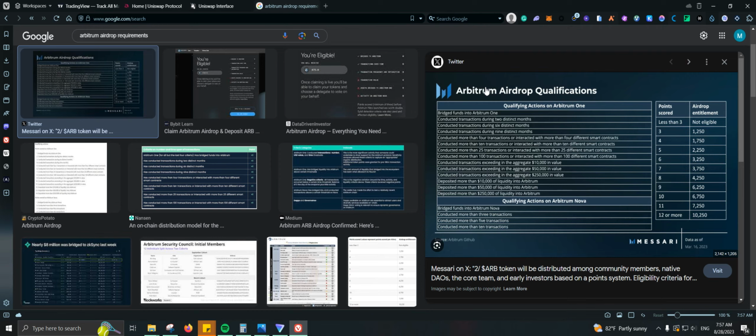And I think they allocated like 12% of the supply. So that is $100 million. So the bigger the project, more money we can make. So if we have a DEX, let's say that is worth $1 million and they decide to allocate 10%. That is only 100K. And when you divide 100K among 100,000 users, that's only $1.